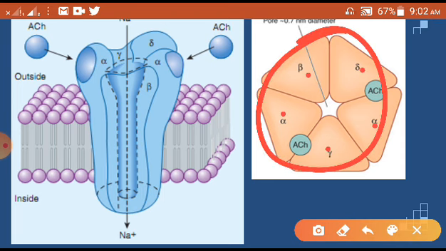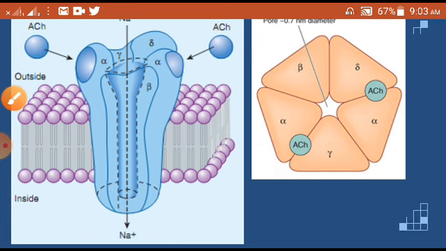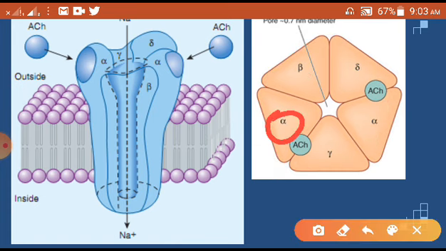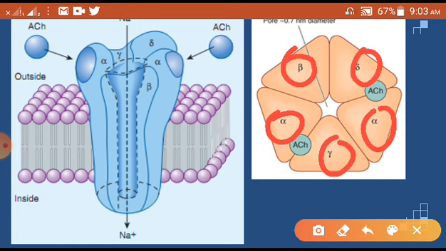These are also transmembrane proteins which are making this structure, and this structure has been divided into alpha, beta, delta, one more alpha and gamma. So, you can say 2 alpha, 1 beta, 1 gamma and 1 delta. Likewise, this 5 rosette like structure will be formed.